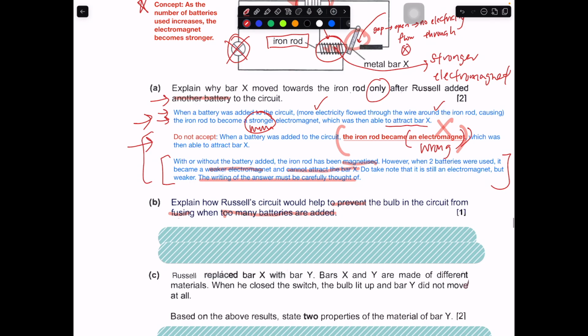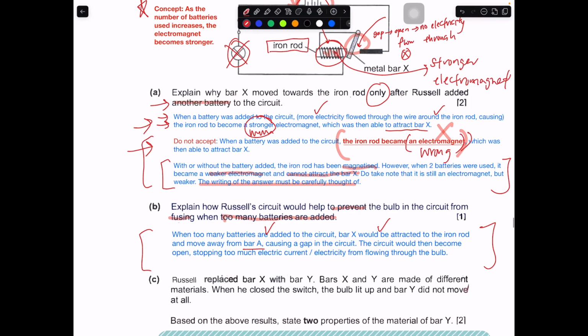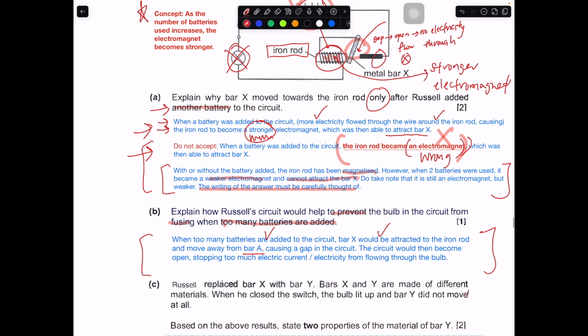So over here, how do you write this part as your answer? You can talk about this in this way. When too many batteries are added to the circuit, bar X would be attracted to the iron rod and move away from bar A, which is this part over here, causing a gap in the circuit. The circuit would then be open. So this is the key part: stopping too much electric current or electricity from flowing through the bulb. Both are fine in this case.